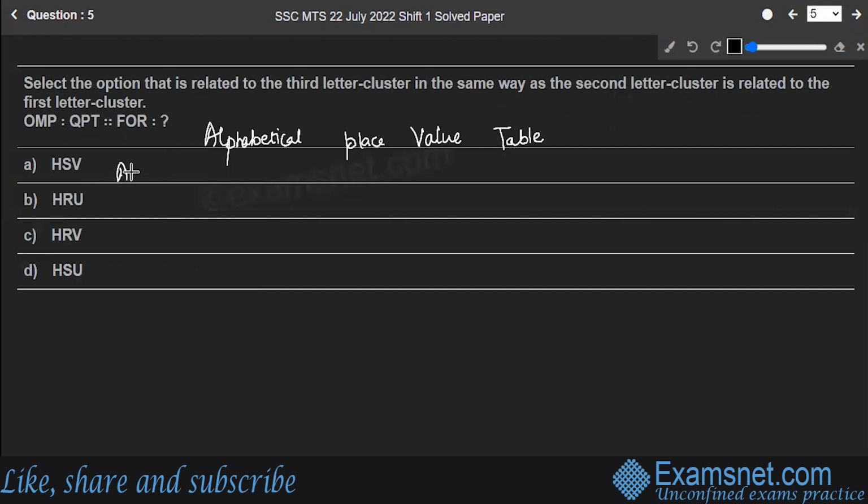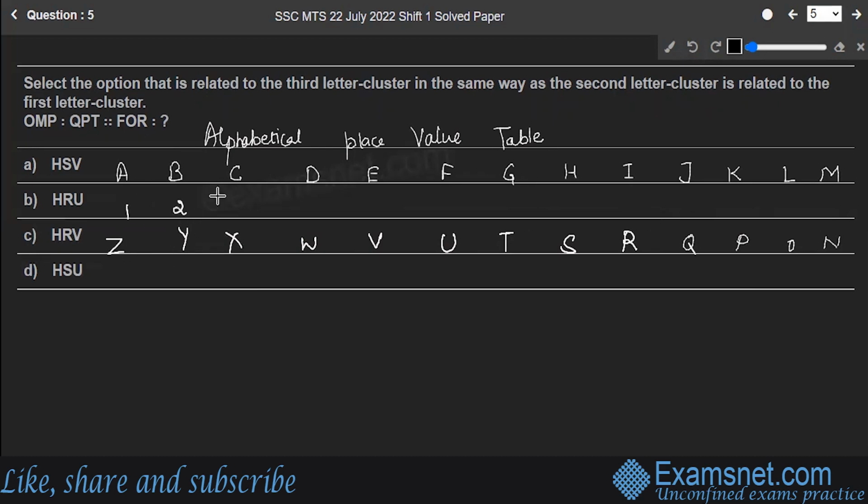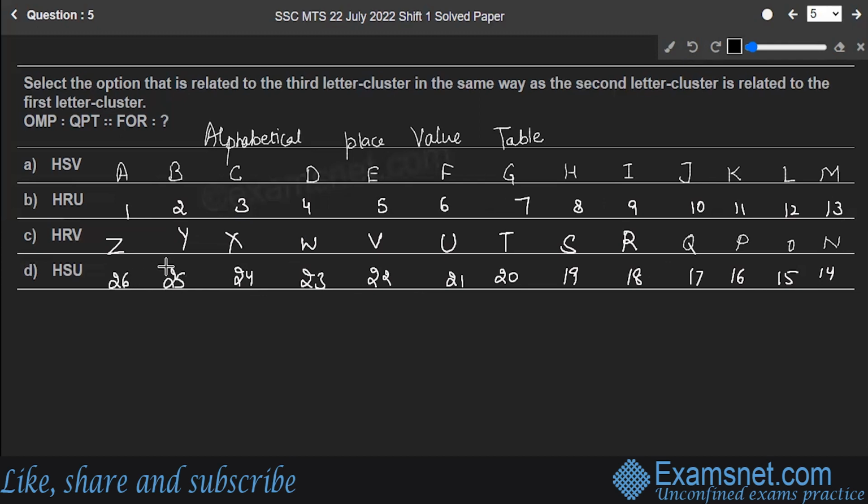Okay, so I'm going to make the alphabetical place value table. Please note it down. A, B, C, D, E, F, G, H, I, J, K, L, and M. N, O, P, Q, R, S, T, U, V, W, X, Y, and Z. This is number 1, 2, 3, 4, 5, 6, 7, 8, 9, 10, 11, 12, 13, 14, 15, 16, 17, 18, 19, 20, 21, 22, 23, 24, 25, and 26.